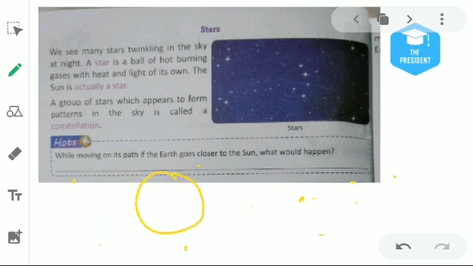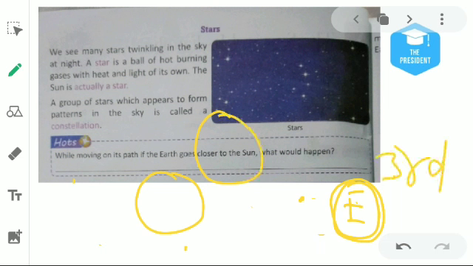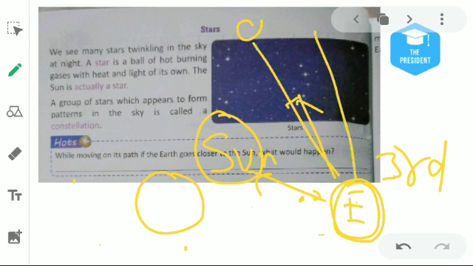This is because this is the earth. Okay, we are on earth, and here is the sun. The earth is the third planet. Since this star known as the sun is near to the earth, that's why it looks big. But the stars of the night are so much farther from the earth, that's why they look so small. Understood?